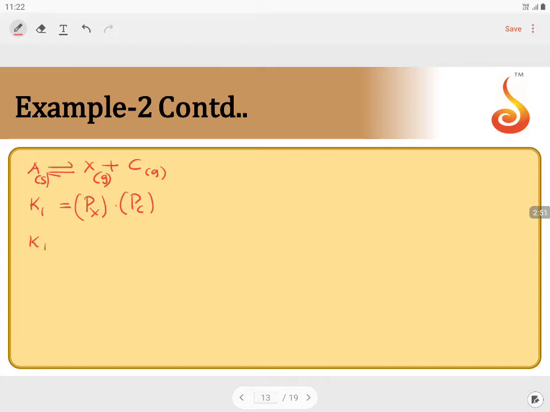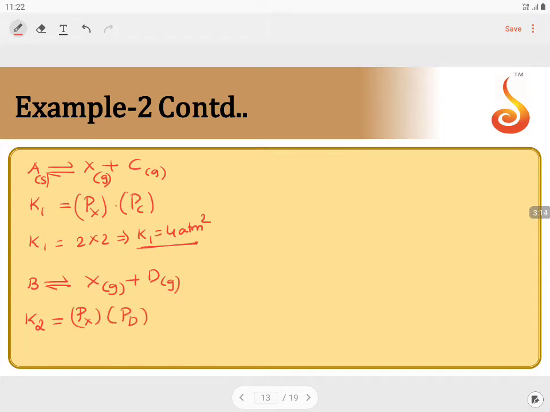So K1 is equal to 2 into 2, which is 4 atmosphere square. In the same way, for B gives rise to X plus D, the equilibrium constant K2 is partial pressure of X into partial pressure of D, which is 3 into 3. So K2 is equal to 9 atmosphere square.